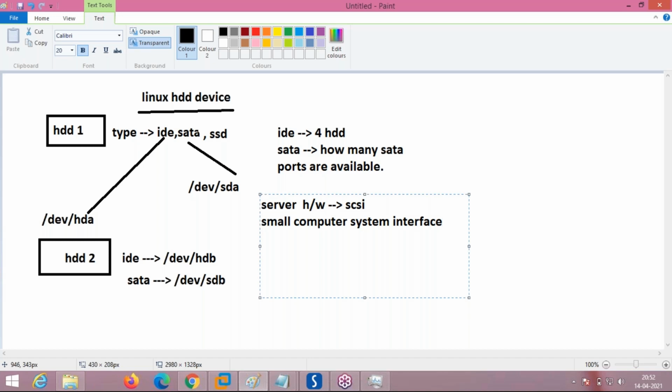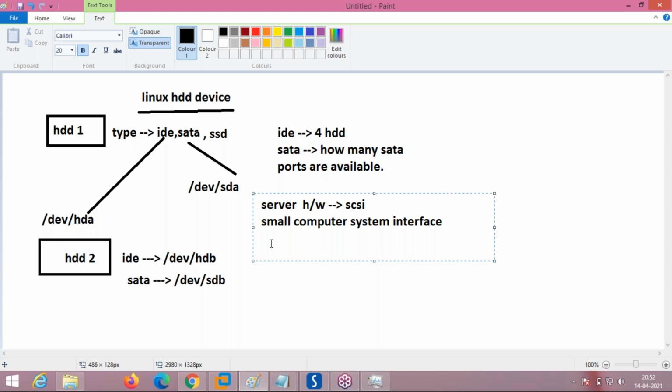iSCSI will be coming, that will be covered later. This is a different type of architecture developed for server hardware. IDE and SATA are for desktops and laptops only. Server hardware is different, so it supports small computer system interface. There is SCSI hardware, iSCSI, and dynamic SCSI as well.